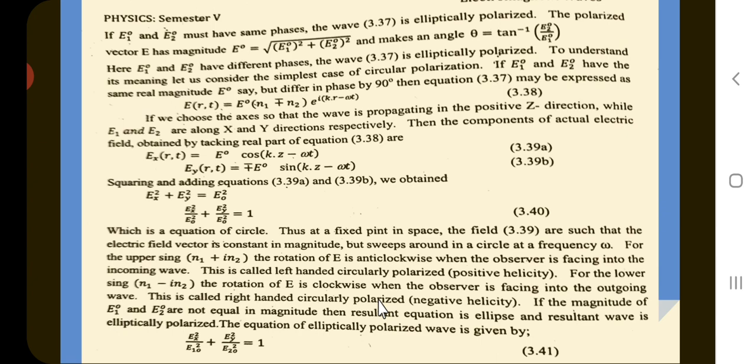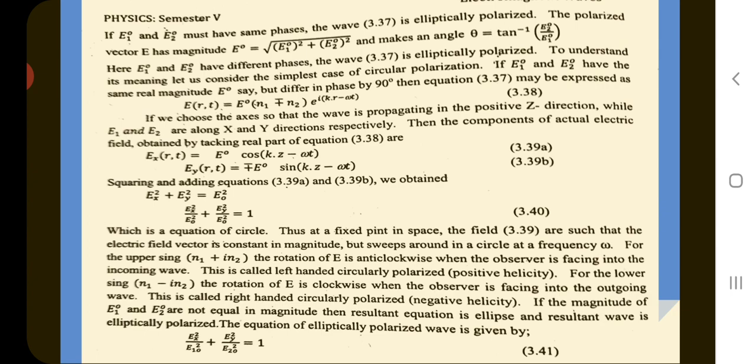For the upper sign, n1 plus i n2, the rotation of E is anticlockwise when the observer is facing into the incoming wave. This is called left-handed circularly polarized. For the lower sign, n1 minus i n2, the rotation of E is clockwise when the observer is facing into the incoming wave. This is called right-handed circularly polarized.